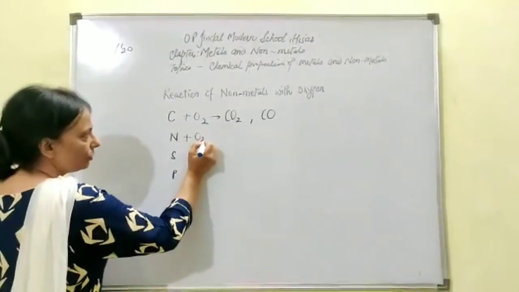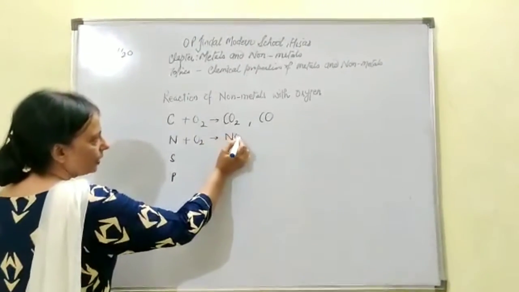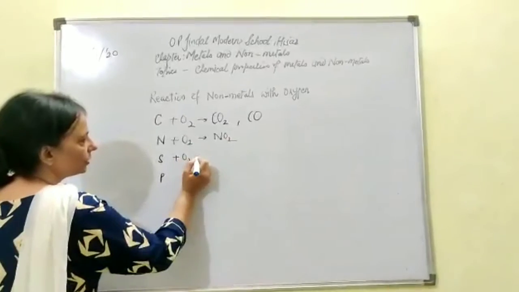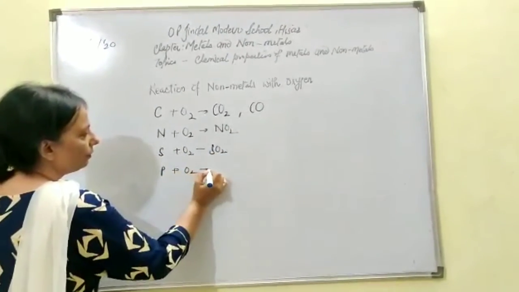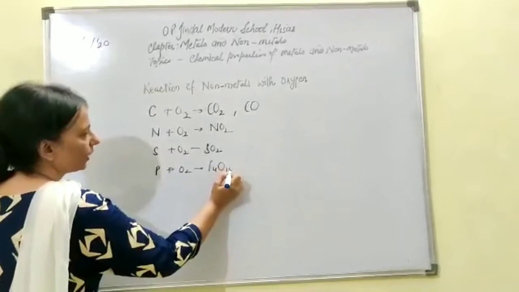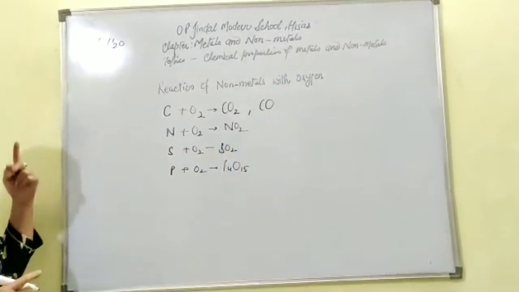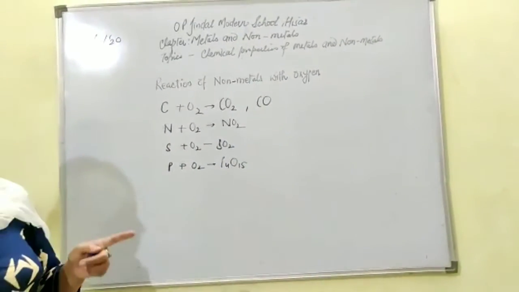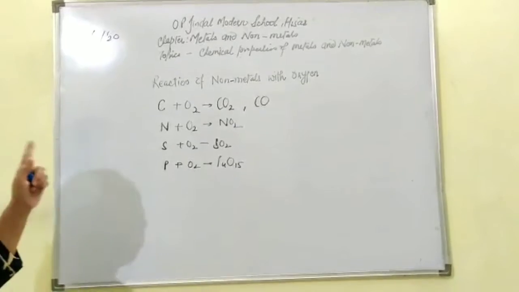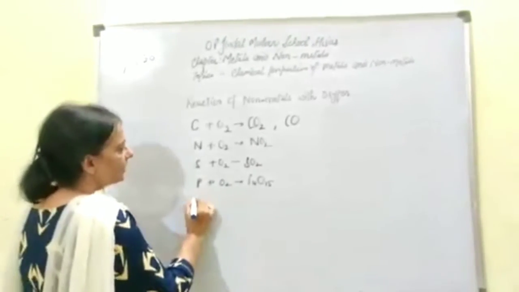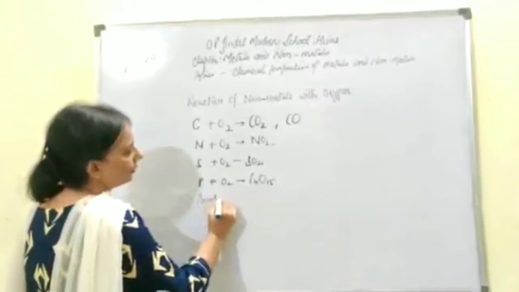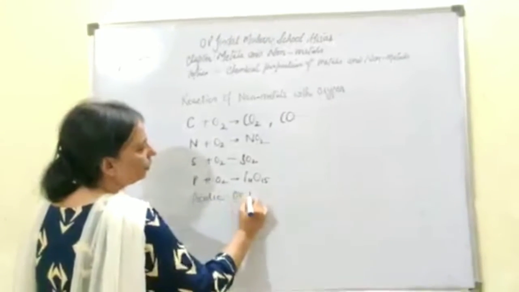If it is nitrogen with oxygen, then it will form nitrogen dioxide. Sulfur with oxygen will form sulfur dioxide. Phosphorus with oxygen will form phosphorus pentoxide. So their oxides are formed. We discussed the nature of the oxides of the metal. Here we will be discussing the nature of these oxides of the non-metals. These are either acidic or neutral.